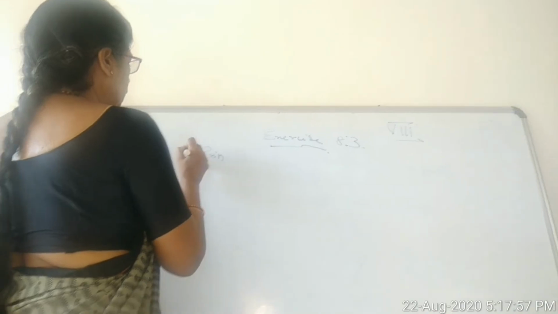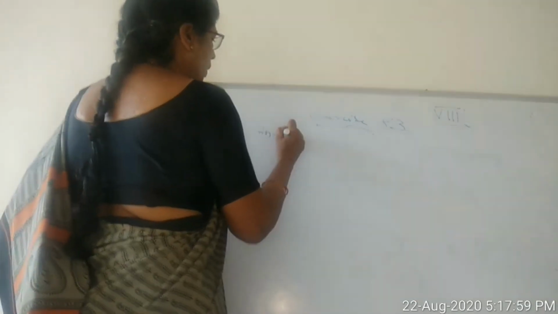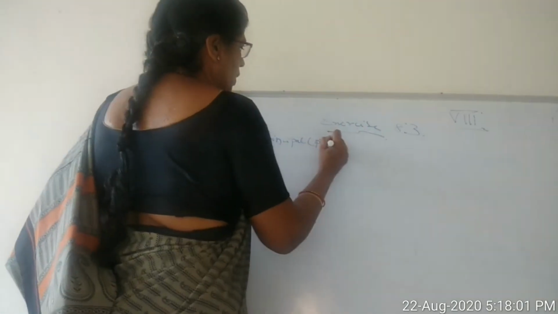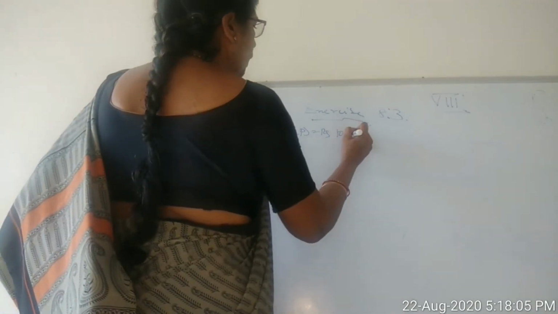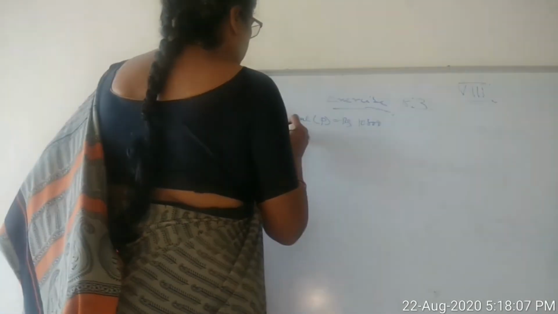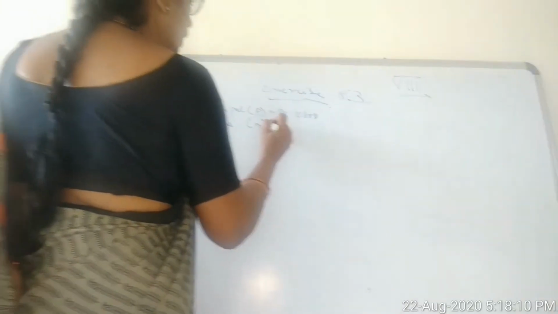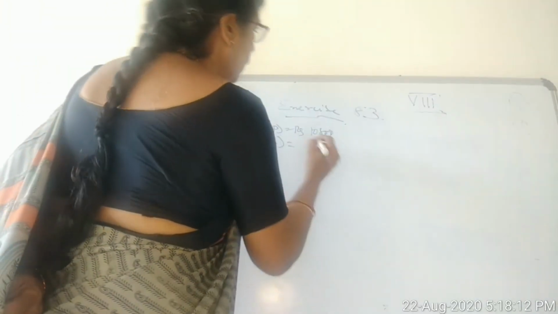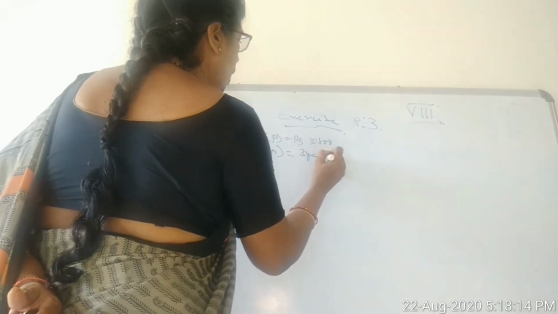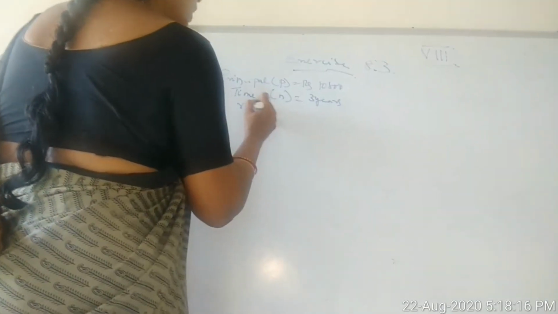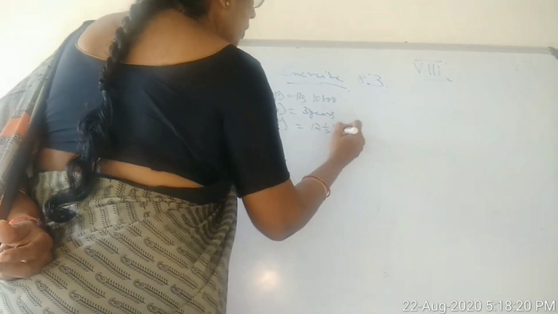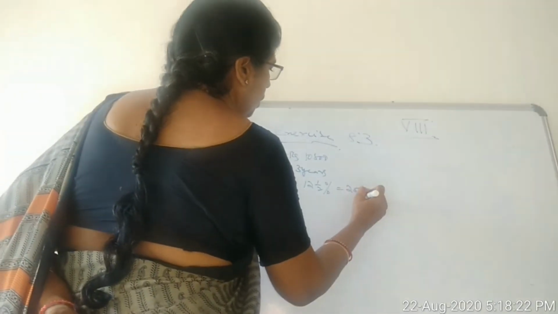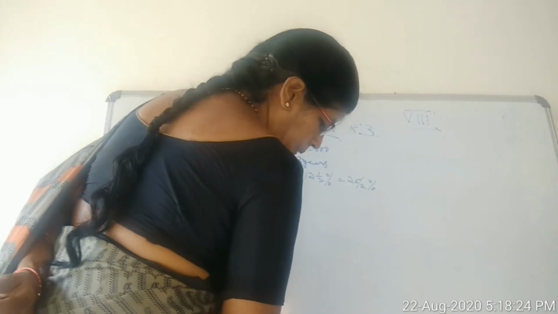The principal, how much is the principal? The principal is rupees 10,800. Time is taken as N, 3 years. Rate is taken as R, 12.5%, which is equal to 25 by 2%.